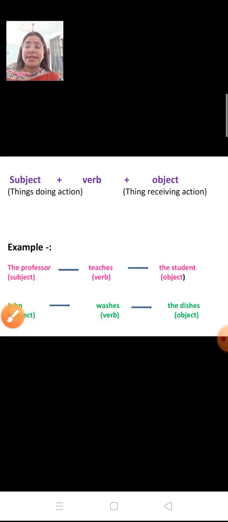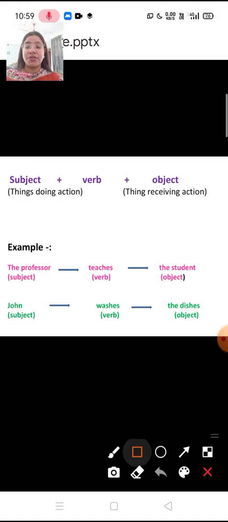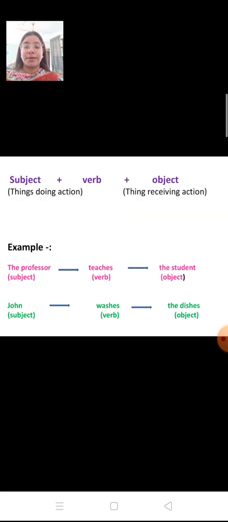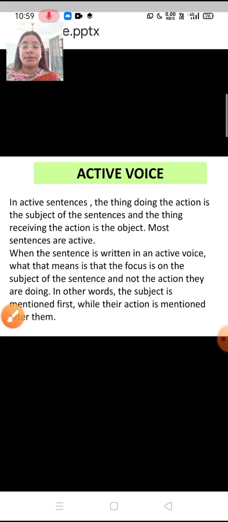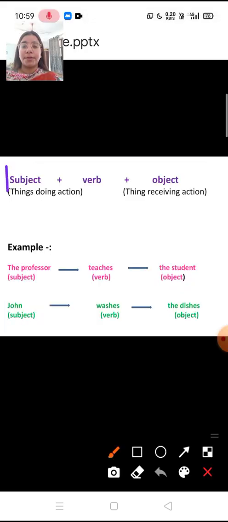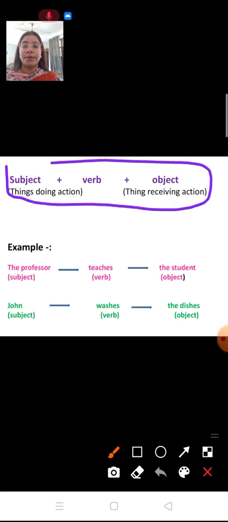Now let us see the simple structure of the active voice. The active voice has a very simple structure. So this is the simple structure of an active voice. What? Subject plus verb plus object.